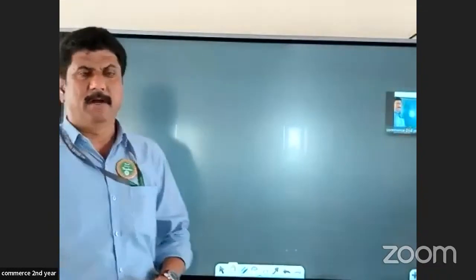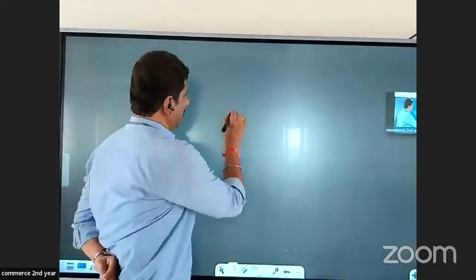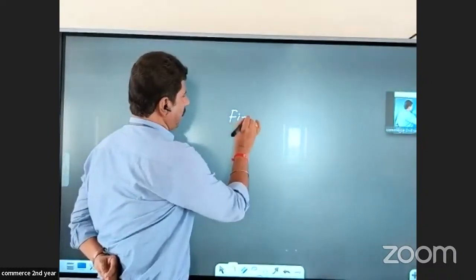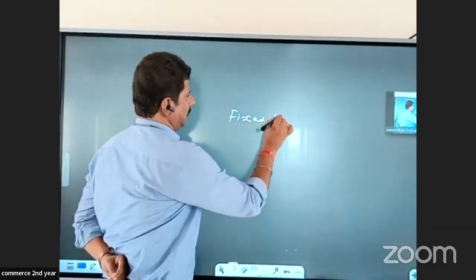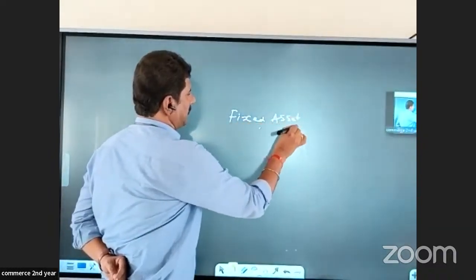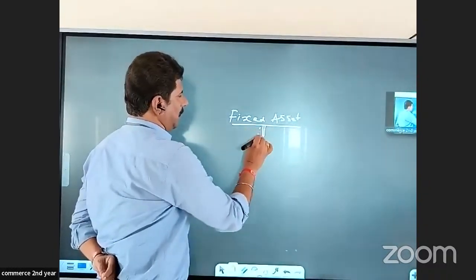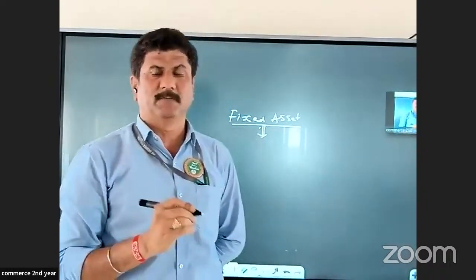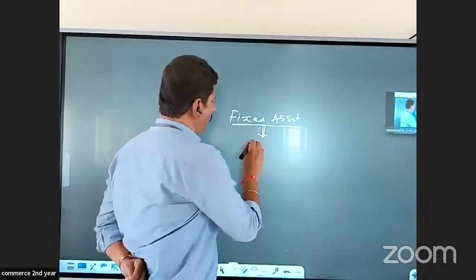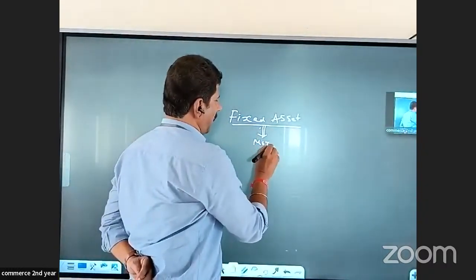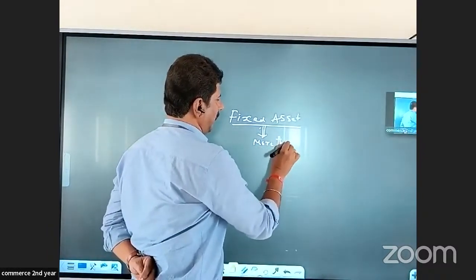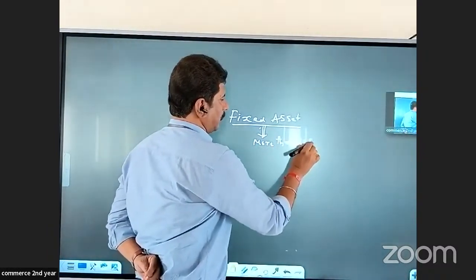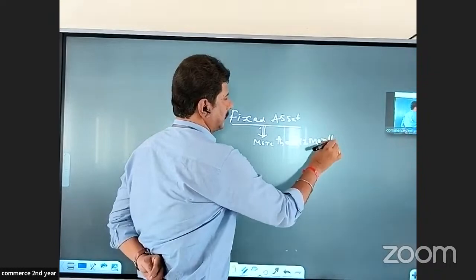In the first year, you have learned about fixed assets and current assets, right? I'll take a few examples of fixed assets. I'll give a very simple meaning of fixed assets. The assets which are held in business for more than 12 months are called fixed assets.